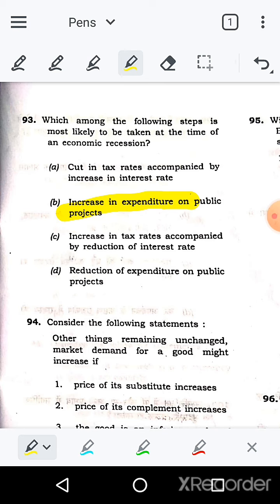So all options, all three options A, C, D are incorrect, and B is correct option here.